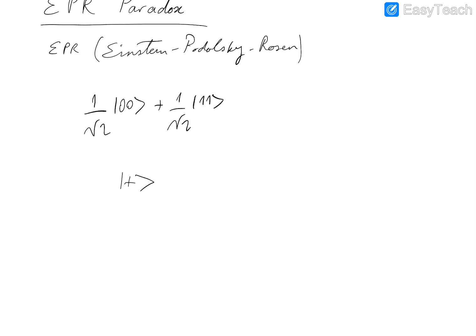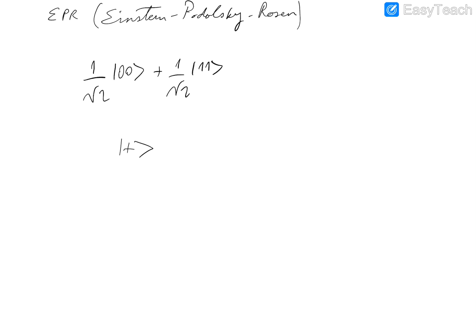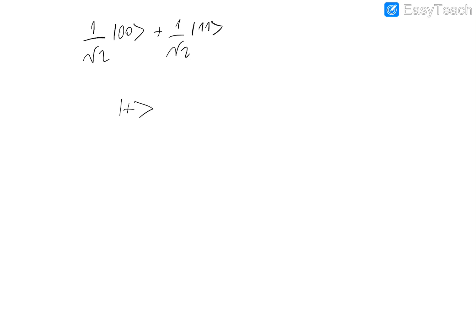So to make a measurement in the sign basis, we need to write this state in the measurement basis, the sign basis. And as a matter of fact, the Bell state in the sign basis is again a Bell state.